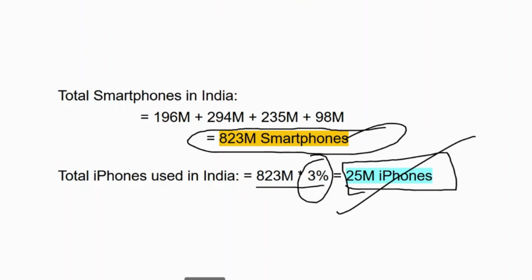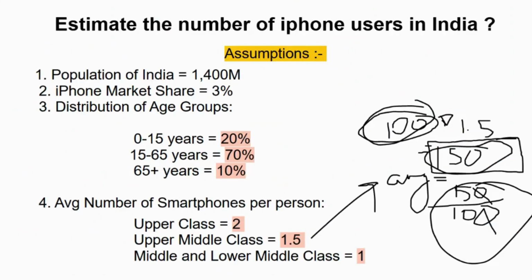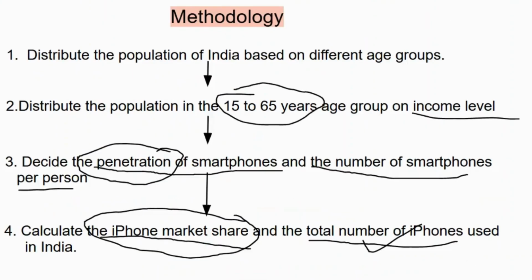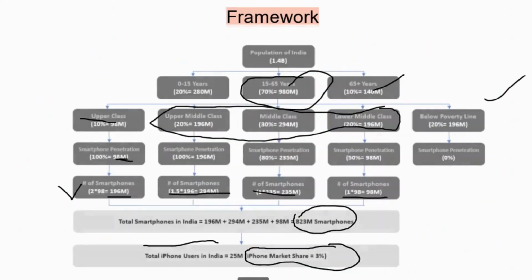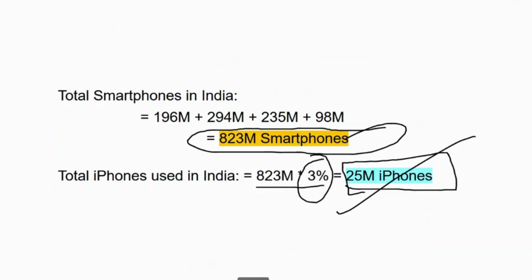So this is one approach. You can solve it with another approach as well. There could be different assumptions that you could take. As I mentioned, market share could be different, you might take 4 categories or 2 categories, or the average number could be different. But the assumptions should be logical, and the approach should also be logical, but there could be different approaches to solve this particular problem.